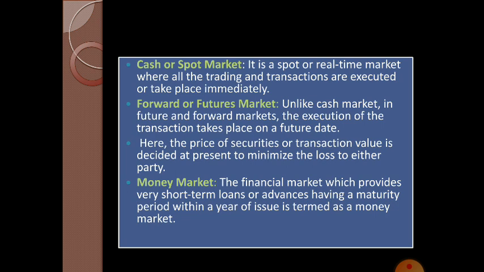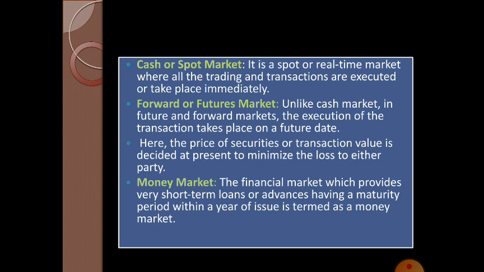The next one is forward or future market. Forward or future market means the execution of the transaction takes place on a future date. Okay. The next one is money market. Under this market, very short-term loans and advances are traded, which have a maturity period within a year. Within 1 year is the maturity period. The very short-term loans and advances are traded in such a market. That market we can call money market.